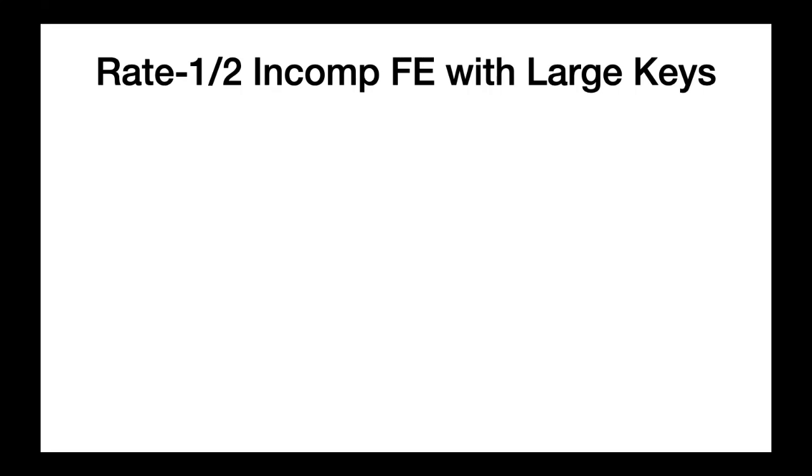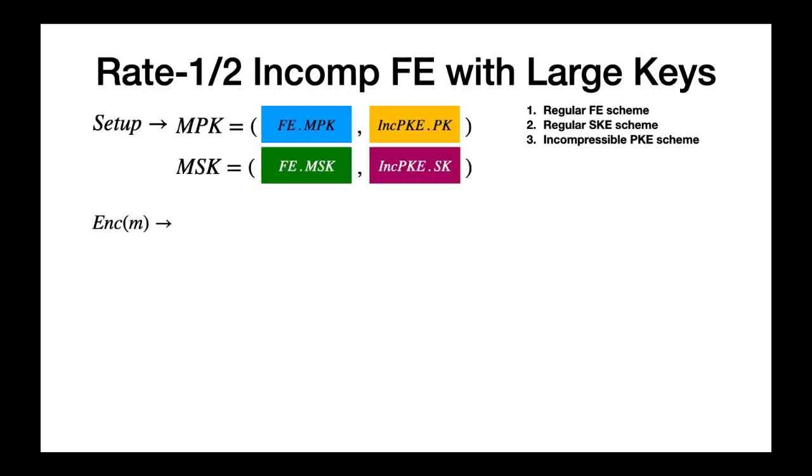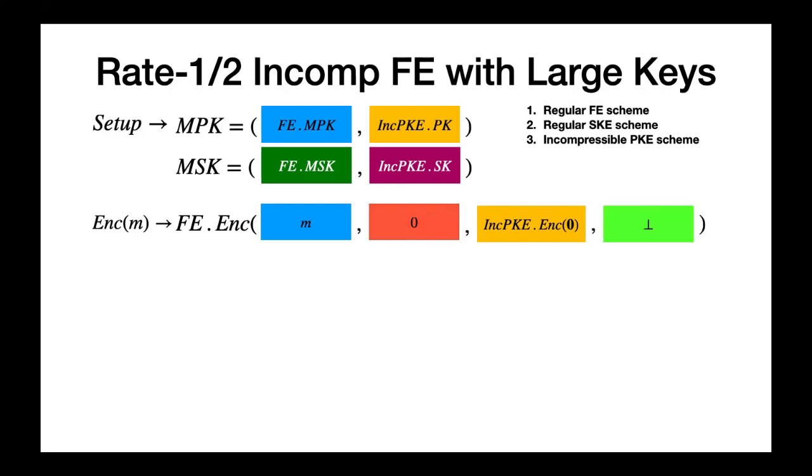The construction requires 3 key components: a regular FE scheme, a regular SKE scheme, and an incompressible PKE scheme. The master public key is a pair of FE master public key and an incompressible PKE's public key, whereas the master secret key is the pair of the corresponding secret keys. To encrypt a message M under the master public key, the algorithm first generates an incompressible ciphertext that encrypts an all 0 message using the incompressible PKE. Next, the function encryption scheme is used to encrypt the tuple consisting of the message M, the bit 0, the incompressible ciphertext, and a bot symbol.